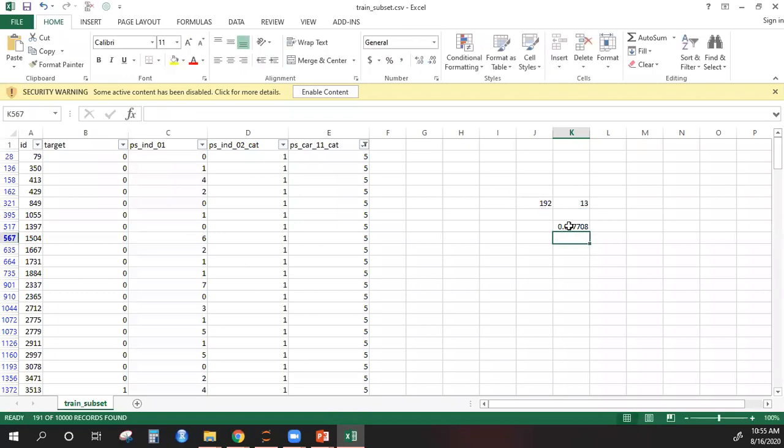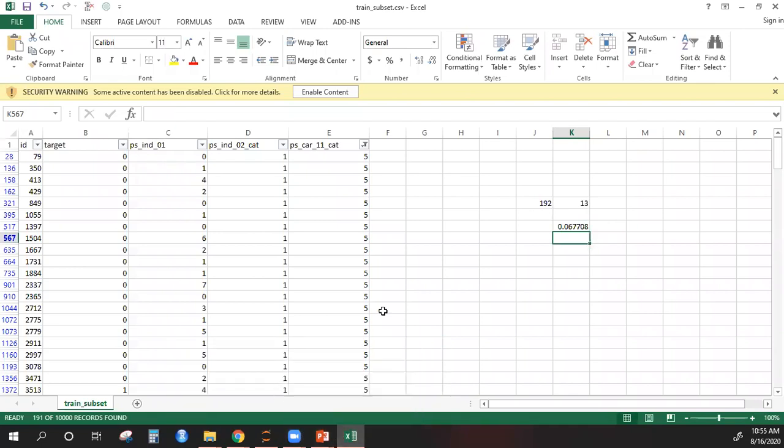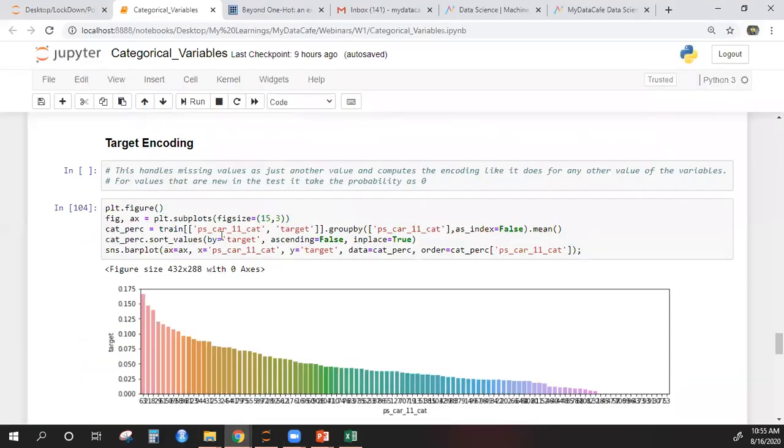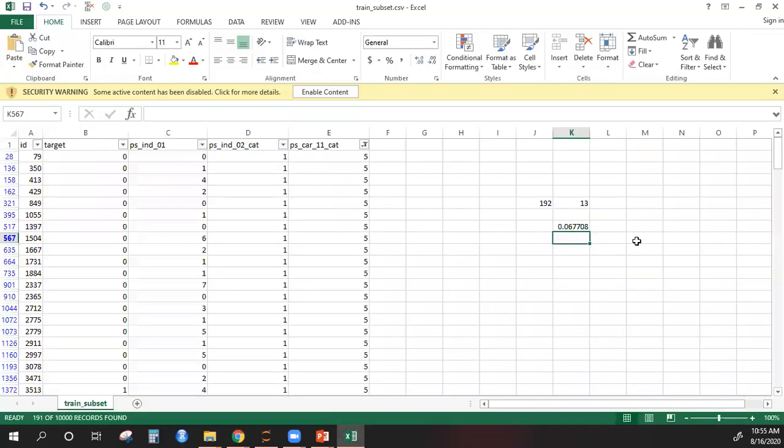Okay, 0.06. What was the average we got earlier? I think it was point something, right? I myself forgot. Okay, I can look at it here. Yeah, 4 percent actually. And here we have 6 percent. So previously we had 4 percent.